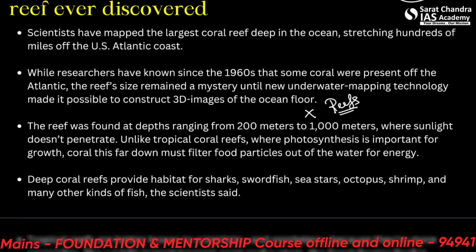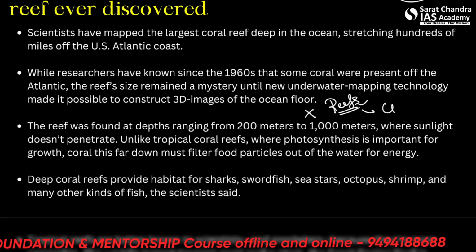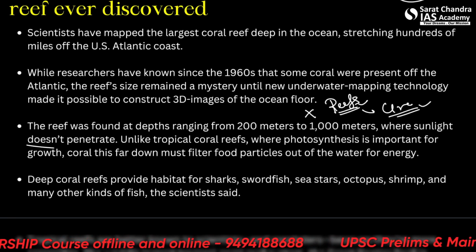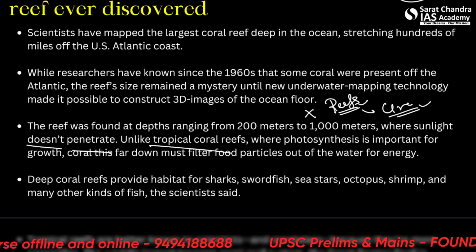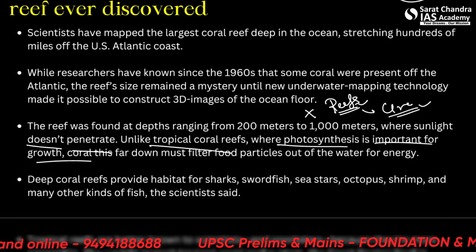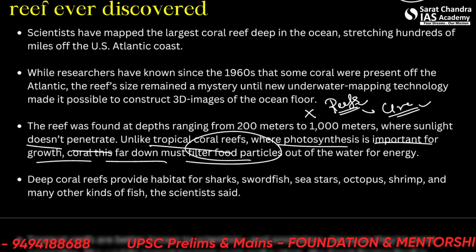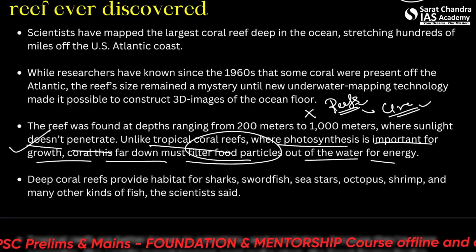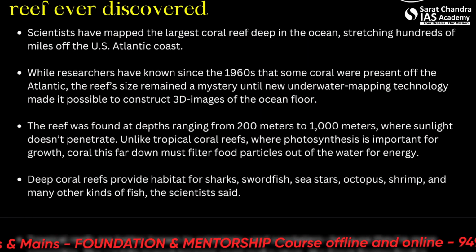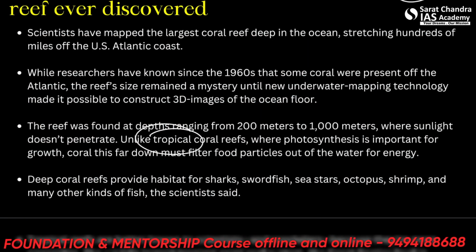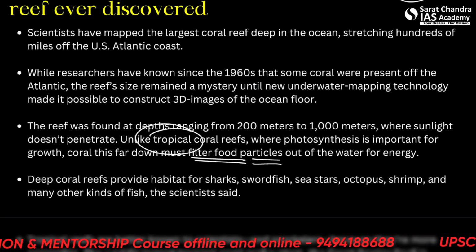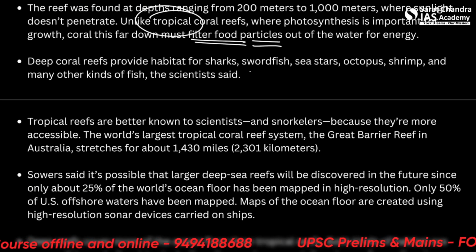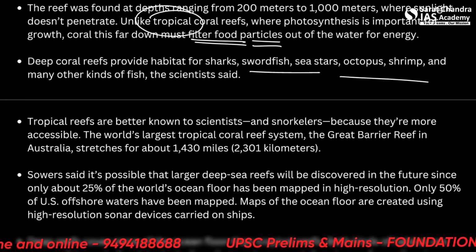There is one Great Barrier Reef also. It is located across the coast of Australia. Sunlight does not penetrate here, unlike tropical coral reefs where photosynthesis is important for growth. Coral this far down must filter food particles out of the water for energy. So this can become a statement in the exam, that non-tropical corals use the filter food particle method of gaining nutrition. Deep coral reefs provide habitat for sharks, swordfish, sea stars and multiple other species. It's basically an